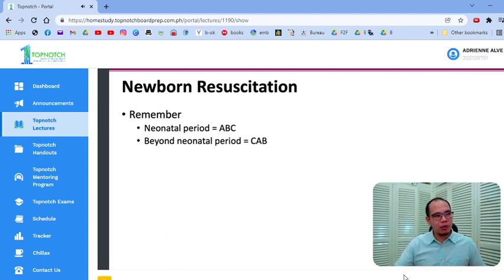Number 1, remember your priority. During the neonatal period, which is 0 to 2 months, in some references 3 months, remember that your sequence is ABC: airway, breathing, circulation. Very different beyond the neonatal period. Pediatric population, adolescents, and even adults, ang tinuturo na natin ng AHA, American Heart Association, your priority is circulation, CAB. So please remember, in the neonate, it still remains to be ABC. Your airway is your top priority.